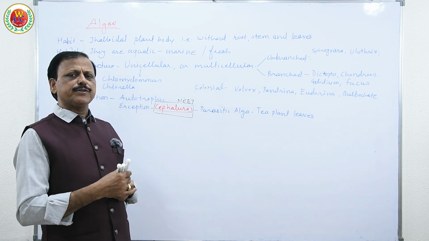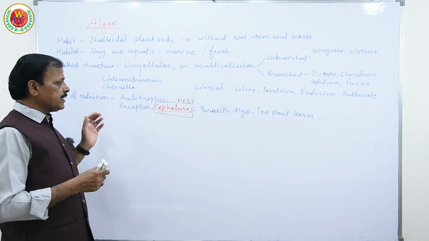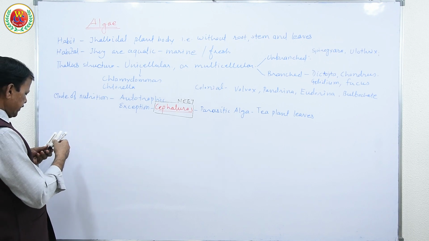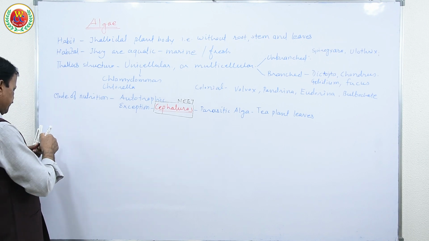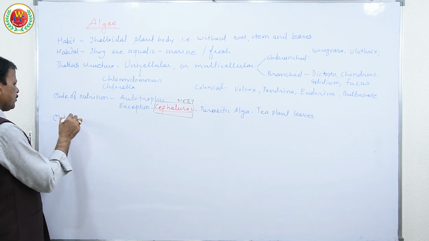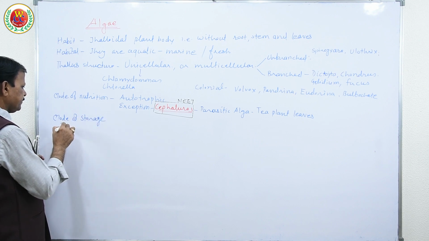Few of them live in symbiotic association in lichen, which we study under lichens. Here they have different types of storage of food material. So, mode of storage of food.